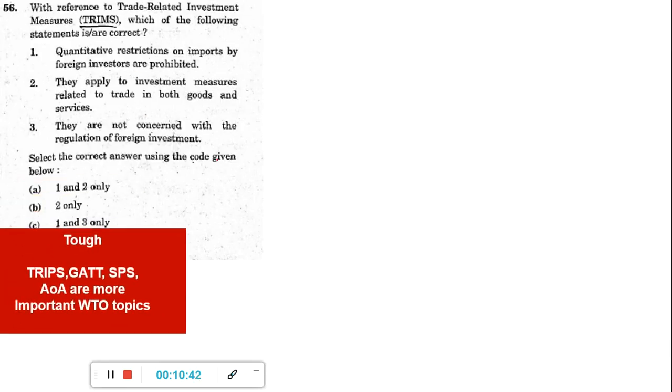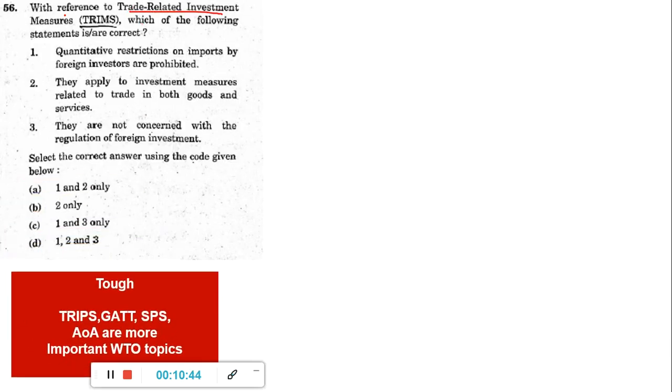Now next one, TRIMS agreement. This is a little difficult because most of the coaching institutes and most of the textbooks will not cover TRIMS. They will cover the TRIPS agreement, they will cover GATT, SPS, the sanitary and phytosanitary one, then the agreement on agriculture.